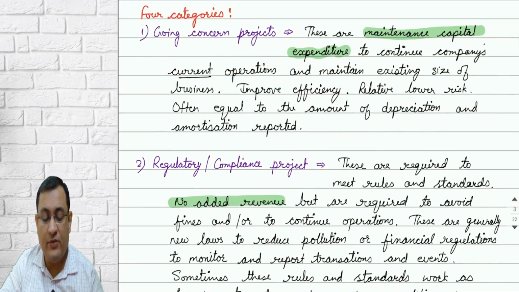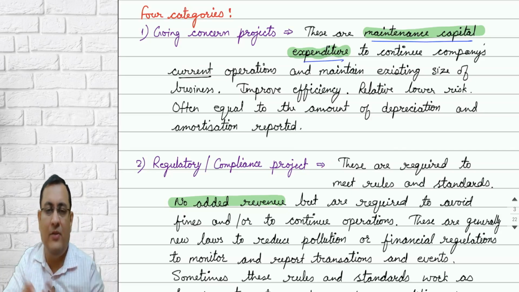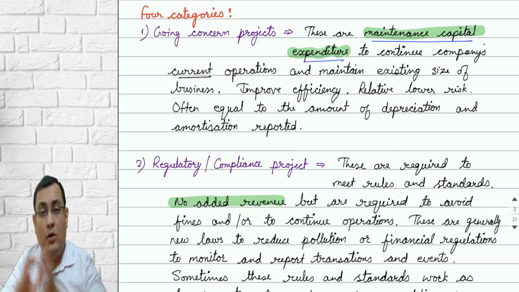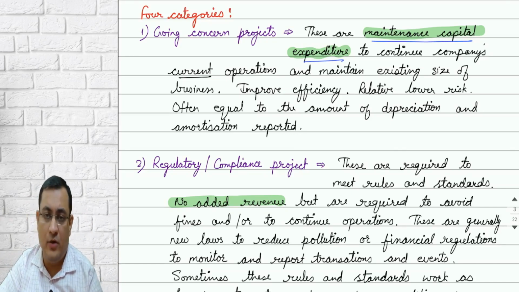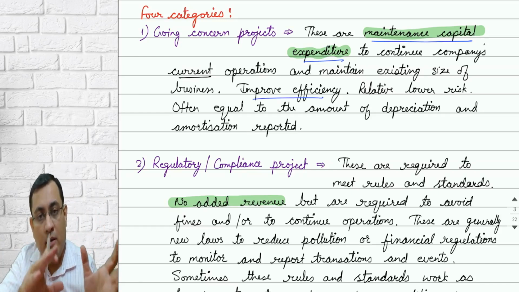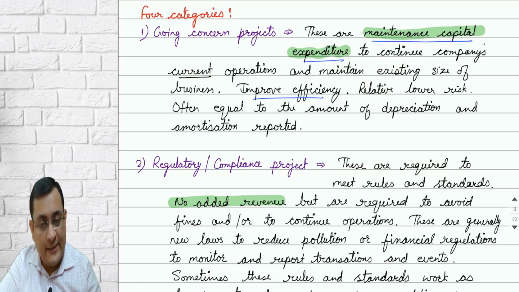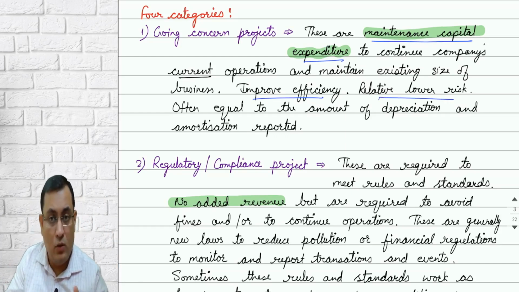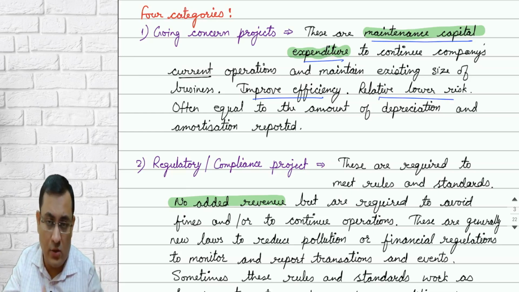So what is the first classification? Going concern projects. These are actually maintenance capital expenditure, just to maintain or improve the efficiency, but not going into a different business or expanding the size or scale of your business. They are just to improve efficiency, automation, replacing your old equipment with new equipment. Generally having relatively lower risk, lowest risk, because you are already aware of the risk and reward of your existing business.